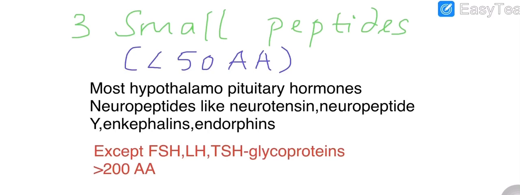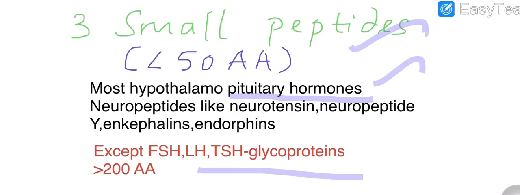Third is the class of small peptides, which means they contain less than 50 amino acids. So what kind of hormones come under this category is most of the hypothalamo-pituitary hormones, but except FSH, LH, TSH, which are glycoproteins, which means the protein content is more compared to the carbohydrate. It is opposite to the term, the meaning is. So, and it contains more than 200 amino acids.